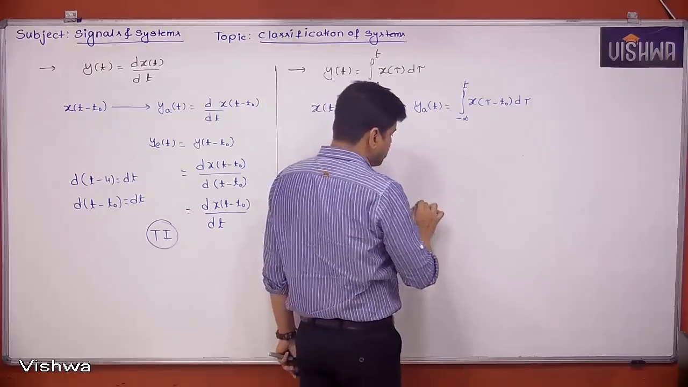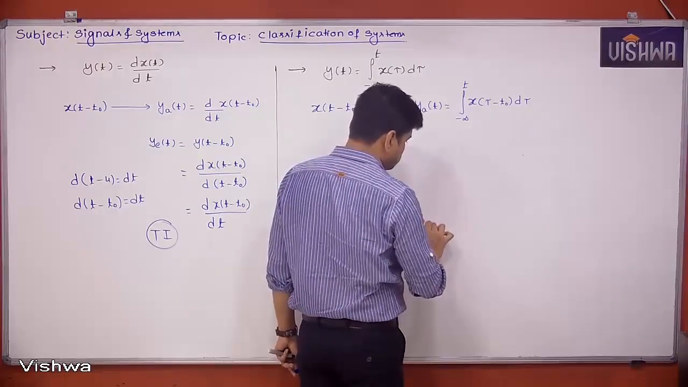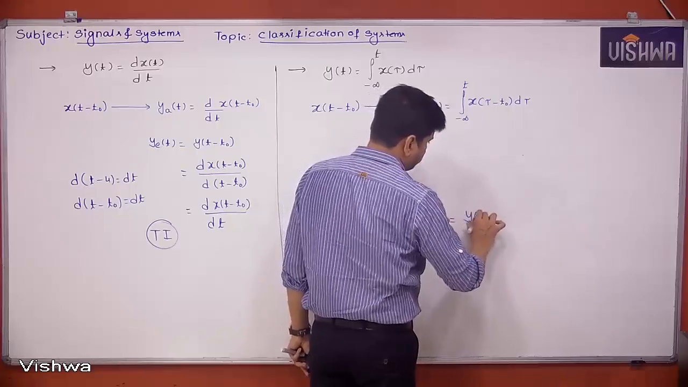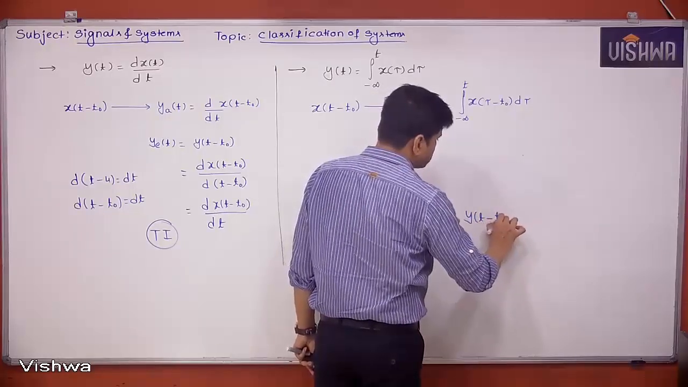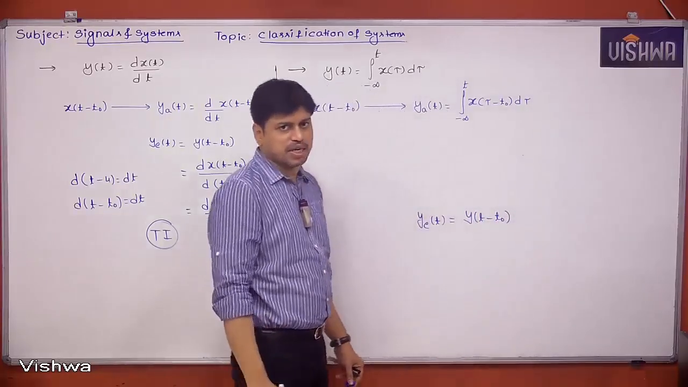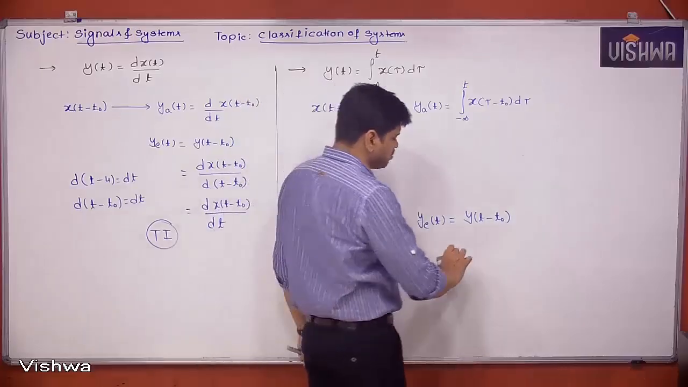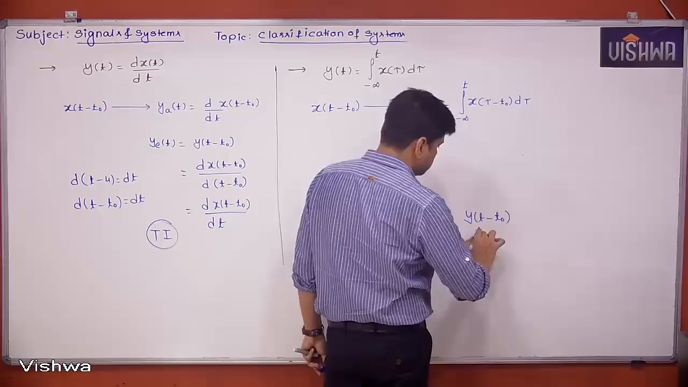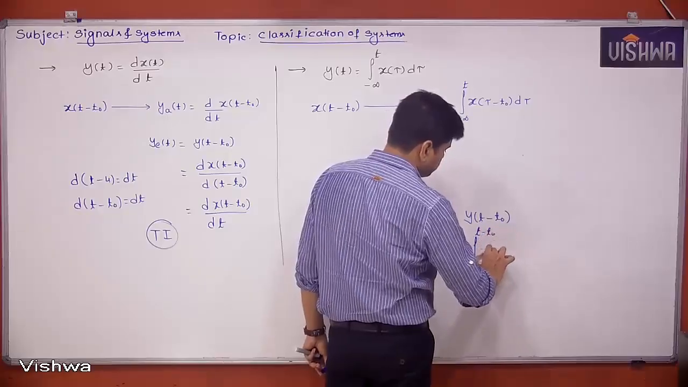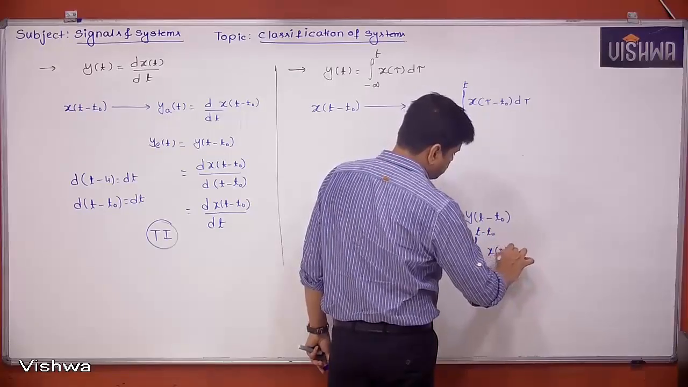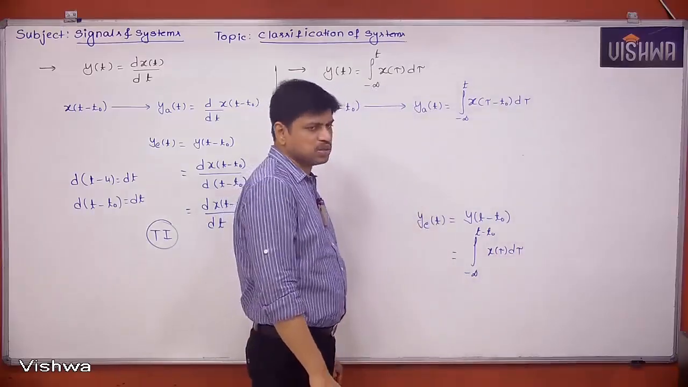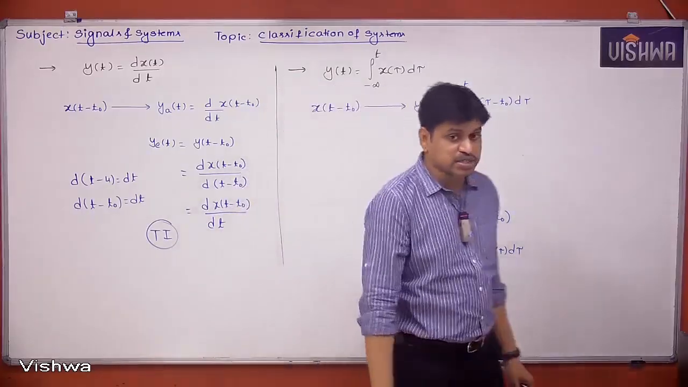Now, what is the expected output? Expected output is nothing but y of t minus t naught. That means wherever t is there, that has to be replaced with t minus t naught. If I see this, it may look like integral minus infinity to t minus t naught x of tau d tau. So by seeing these two integrals, they may look different, but they are exactly same.